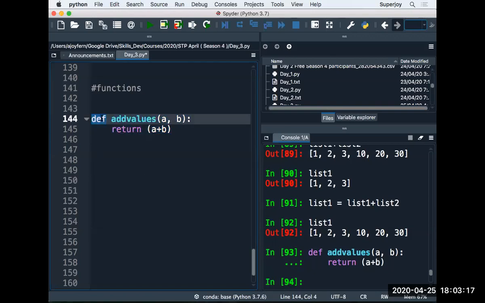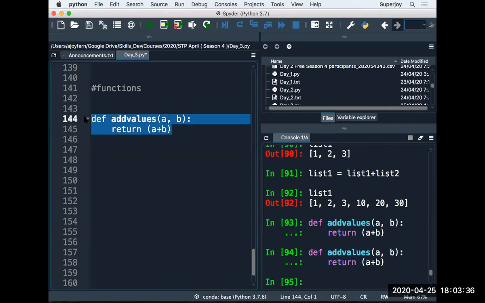Here is the keyword def. Here we have the name of the function. Here we have the list of parameters. Then we have a colon. We can have more statements here, right? And finally, we have a return statement, right? Now, this is the definition of your function. That's how you define a function.